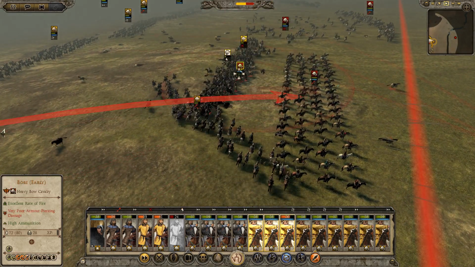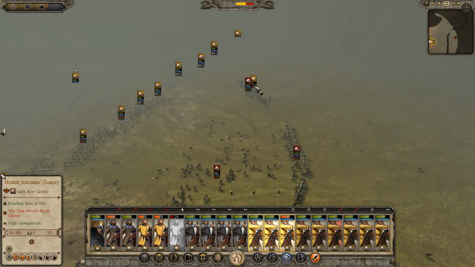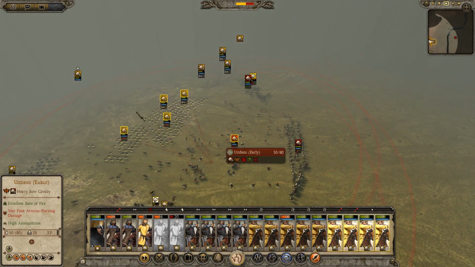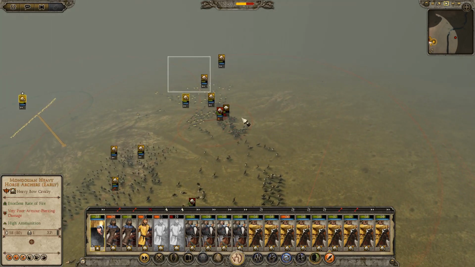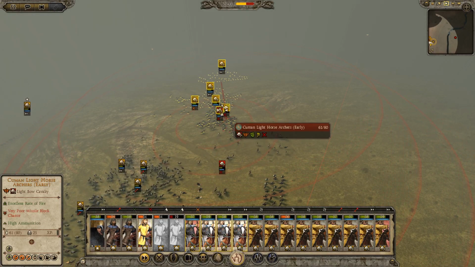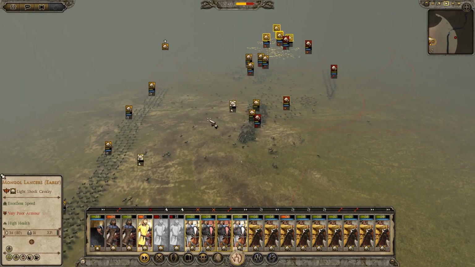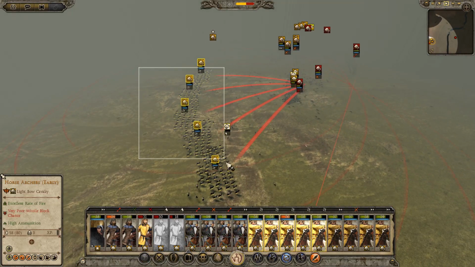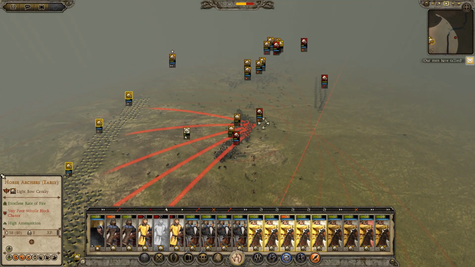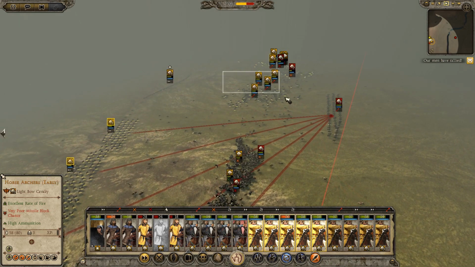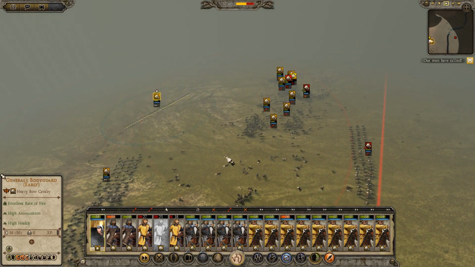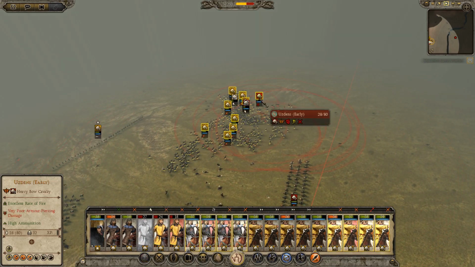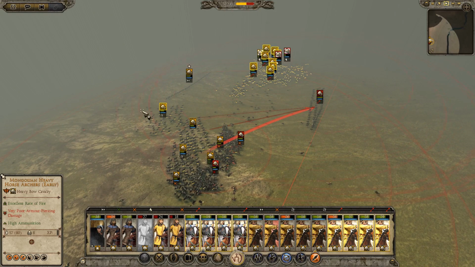Let's try and hit the sides here. Oh man, if I lose all my shock cavalry here, that'd be pretty bad. Let's bring Berke in as well. I'm just going to charge my heavy horse archers in to try and stop these guys from breaking. Oh, please don't break. Berke, let's get him in as well. Charge him into some Uzdens. Good. Drive them off the battlefield.